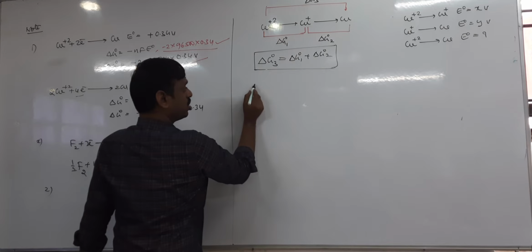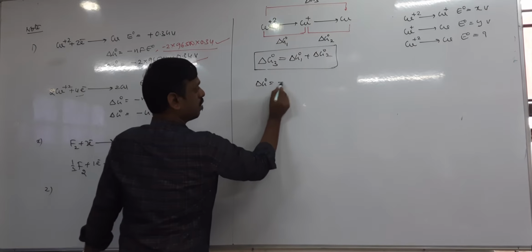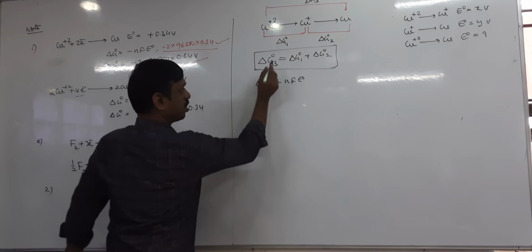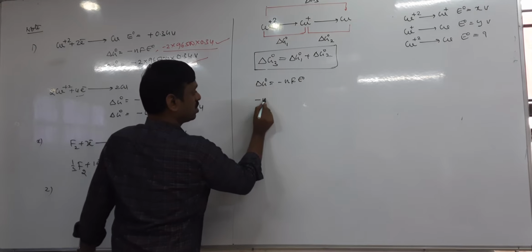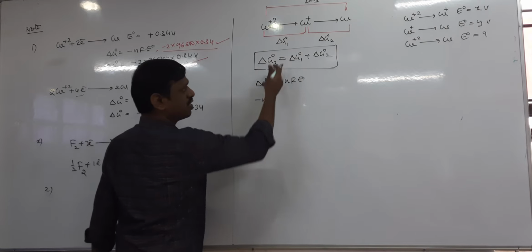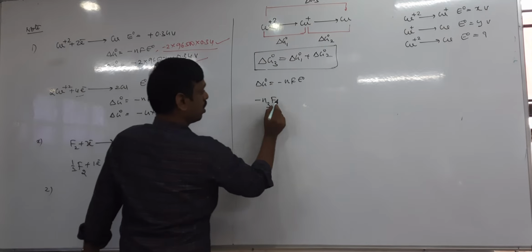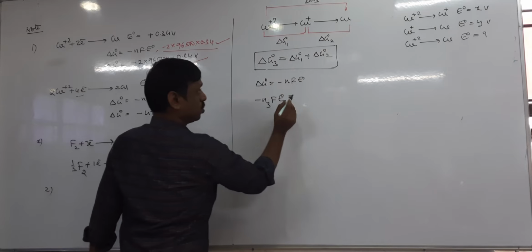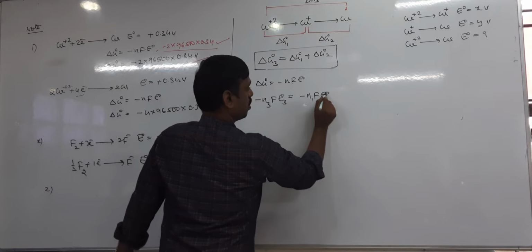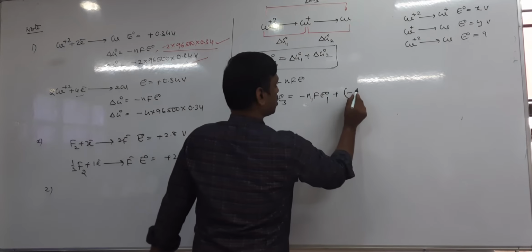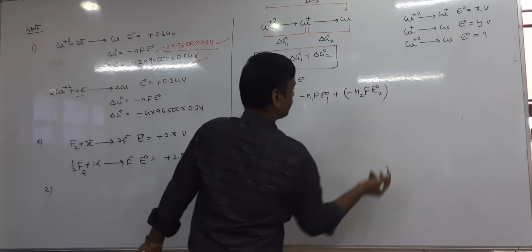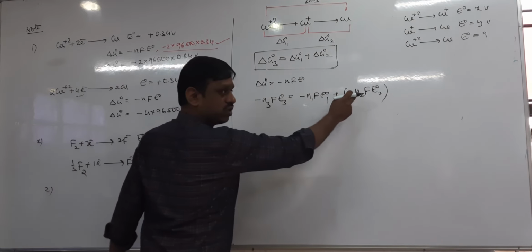Now we know that delta G equals minus nFE0. Substituting, minus N3 F E03 equals minus N1 F E01 plus minus N2 F E02. The minus signs cancel, and F is common and can be cancelled.